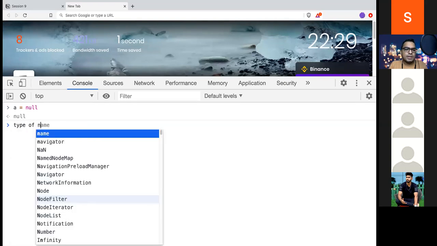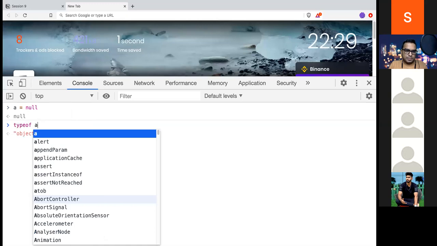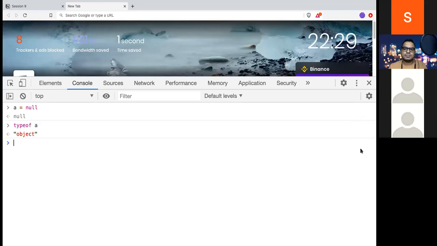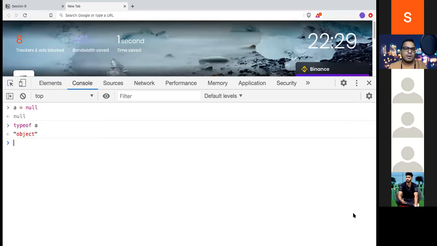So type of a will be object. Why object? Yesterday you told us. Because if this is a basic type, type of null will be object. So that's why. No, that is not the reason, right?